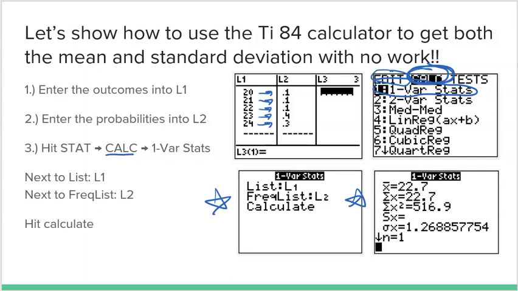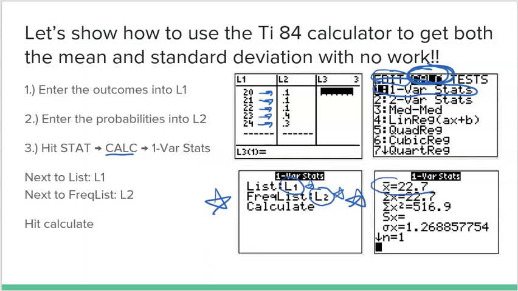All right, so once this screen pops up, next to lists, you want to put list one. That is your outcomes. And then under frequency list, you need to put the probabilities, which is list two. So outcomes go under list, frequency lists are the probabilities. Please, that is super, super important. Then hit calculate and you'll get everything you need.